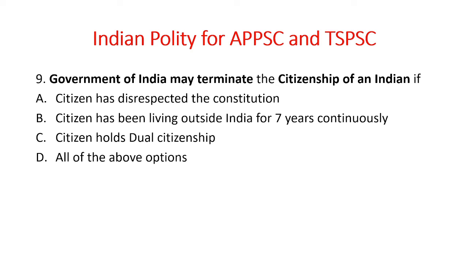So the Government of India may terminate the citizenship of an Indian if all of the above: the citizen has disrespected the constitution, has been living outside India for 7 years continuously, and holds another country's citizenship along with India, that is, dual citizenship. If he holds dual citizenship, the Government of India may terminate his citizenship of India.